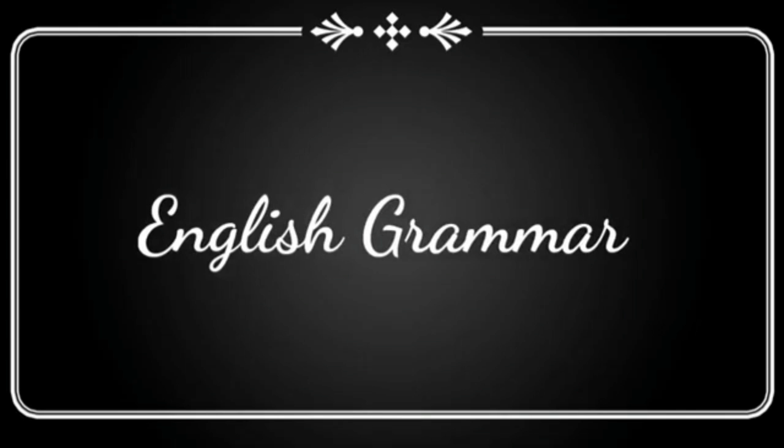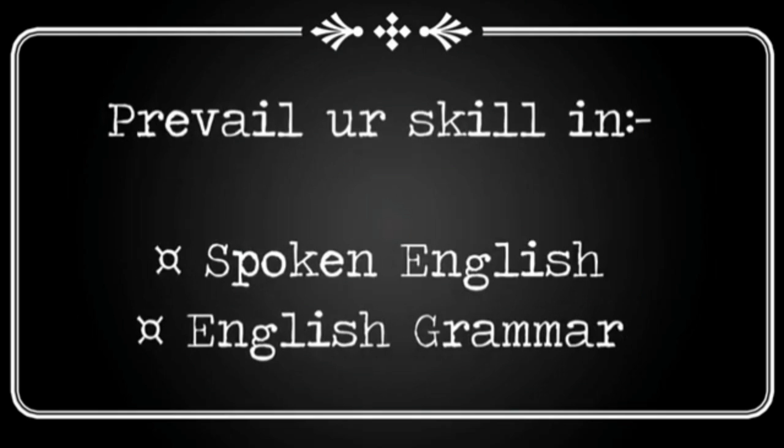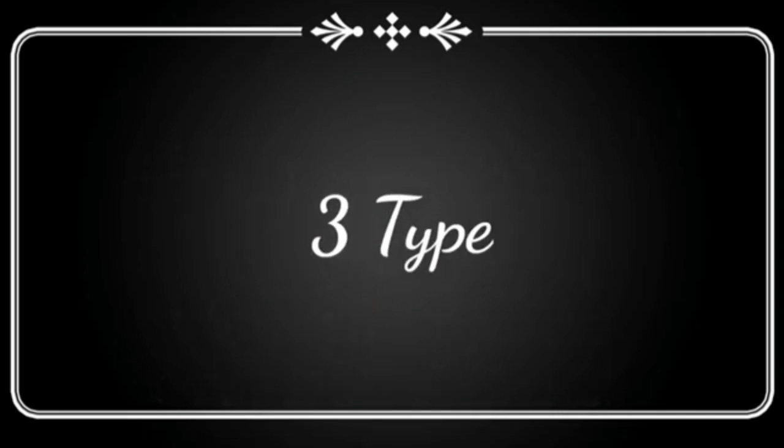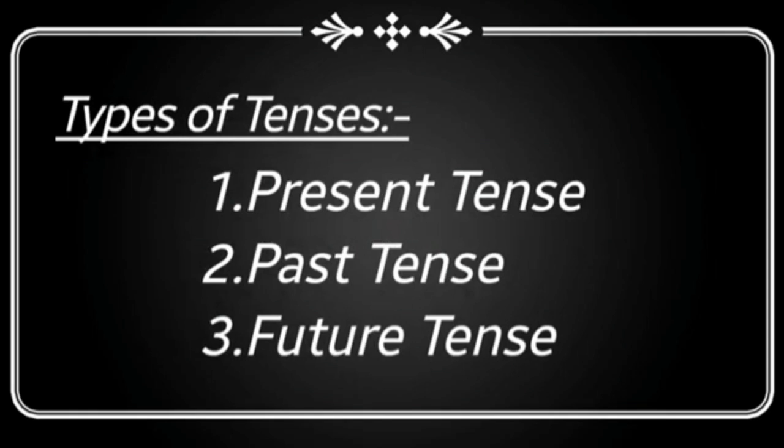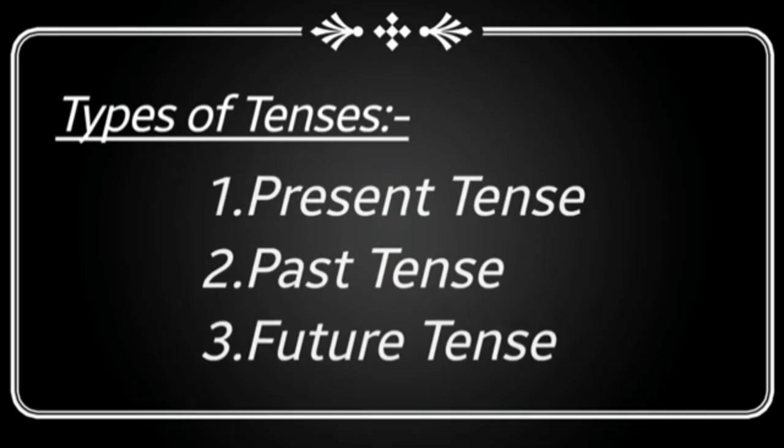Today I am going to teach you a very important lesson in English grammar which will improve your skill in spoken English as well as enhance your grammar in the aspect of English language. So basically there are three types of tenses: present tense, past tense and future tense. Each tense has been further divided into four forms.